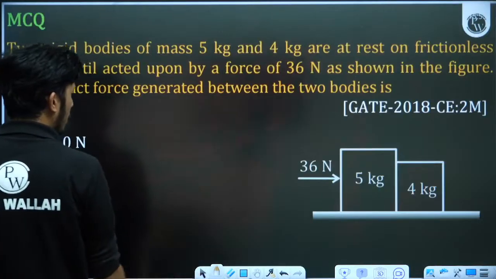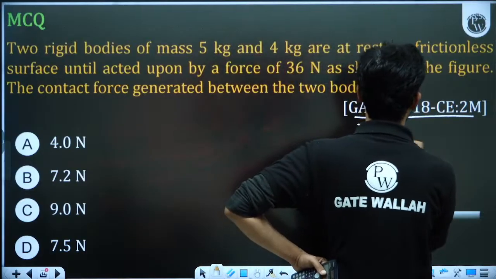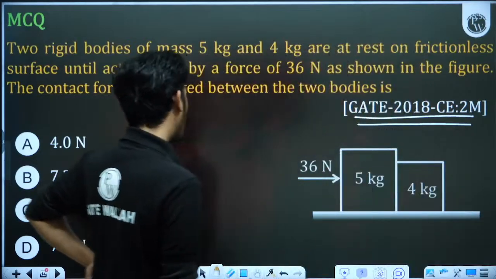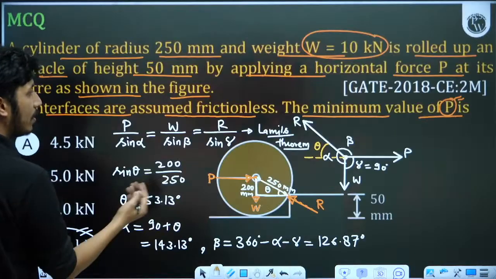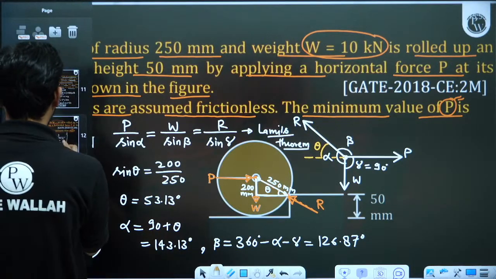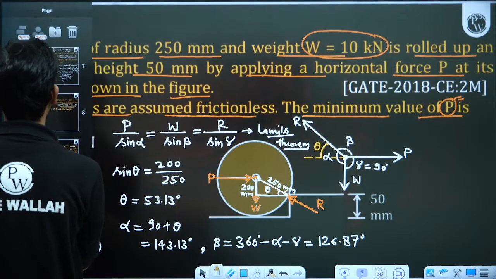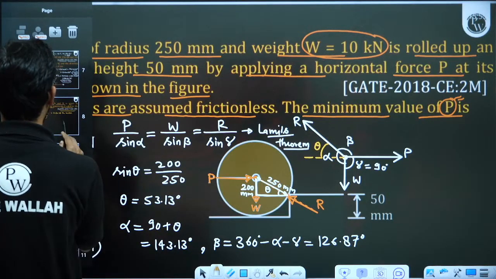The next question is also very good, and again you can see here 2018, 2 marks, means 2 marks this and 2 marks this. 4 marks I have shown you. So that is why I am saying for the last 5 to 6 years, or even we can say 8 to 9 years, they are asking continuously.